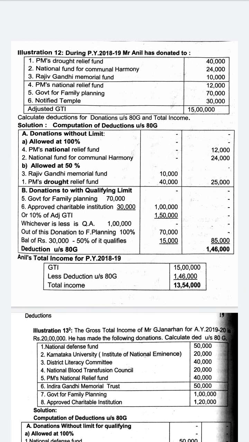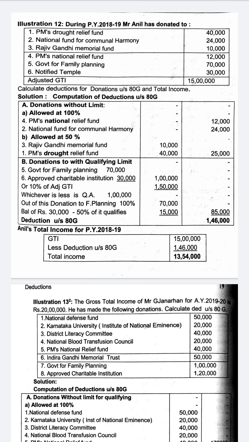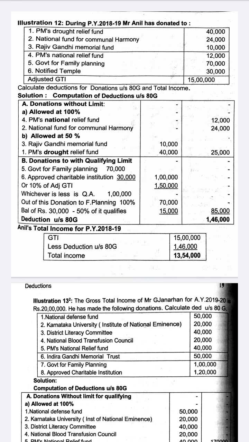In today's session, we will discuss a couple of problems relating to deduction under Section 80G. As informed earlier, the theory part has already been sent to you, and we have discussed a few points regarding what comes under deduction under Section 80G. 80G is mainly a deduction for social causes. That means when we make donations and charity, we get a deduction under Section 80G out of total income.